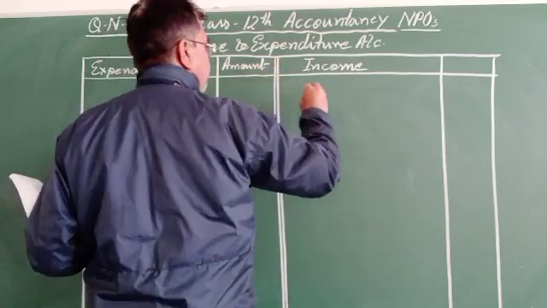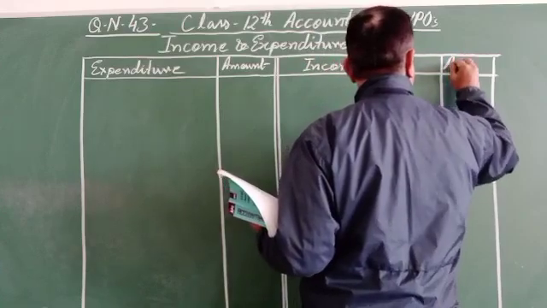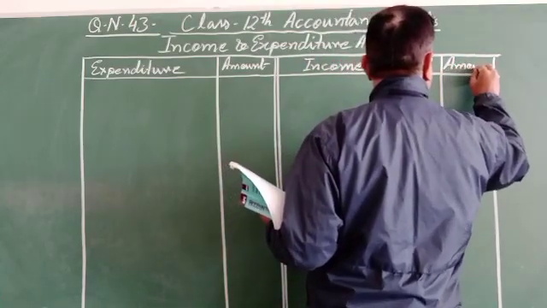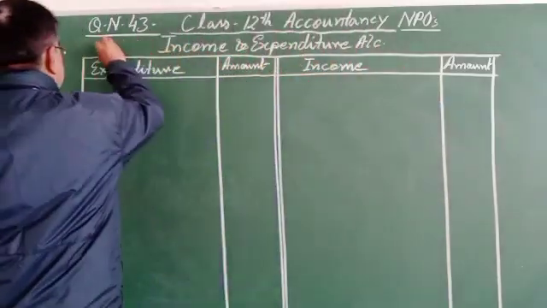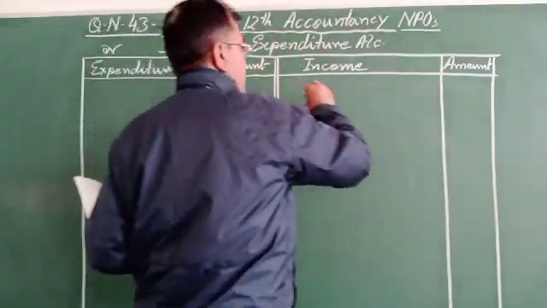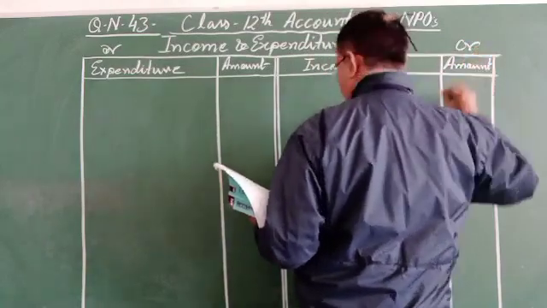The amount side is debit, and this one is the credit.